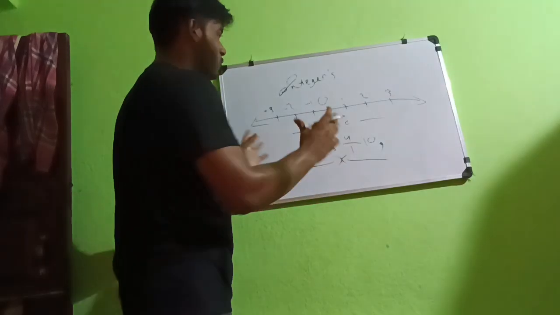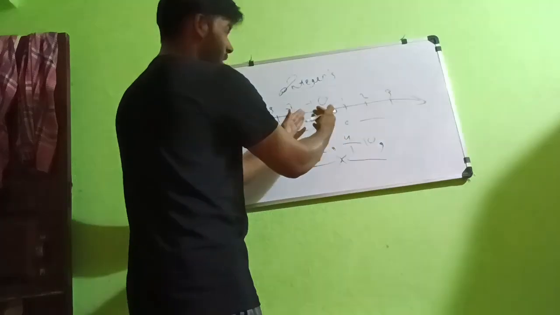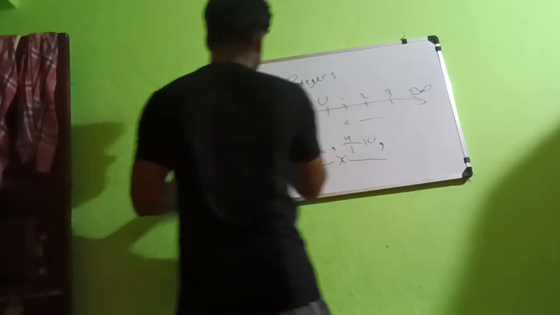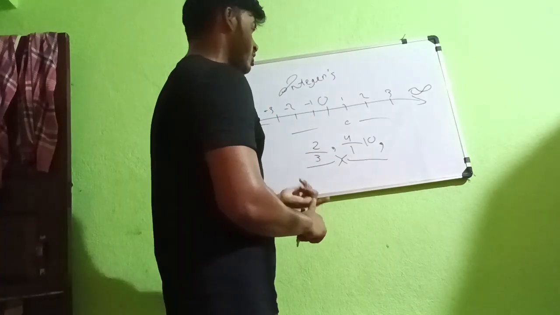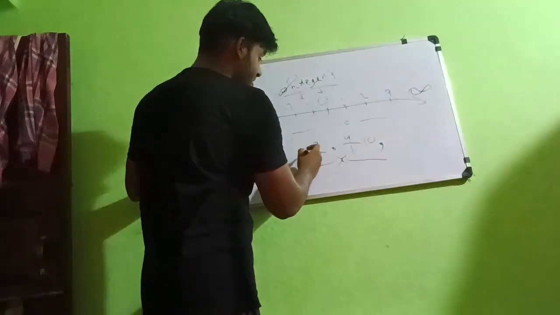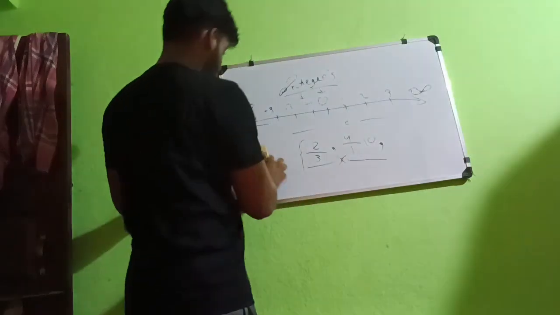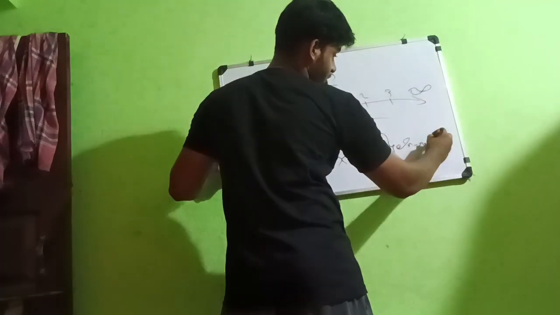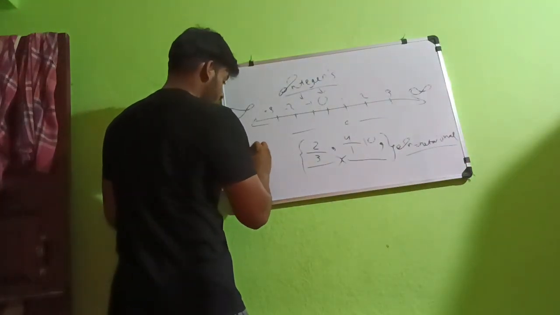The way you can remember what integers, rational, and irrational numbers are is this: whenever you see both right and left sides, there is a 0 in the center, and both sides have infinite directions. That means there is no limit. You can't even finish the counting of numbers. These are known as integers. Sorry, not rational numbers. At first, let's start with this one. These are known as irrational numbers, and this one is known as rational numbers.